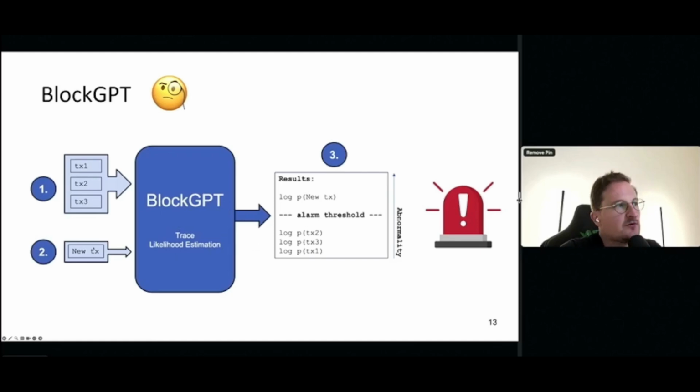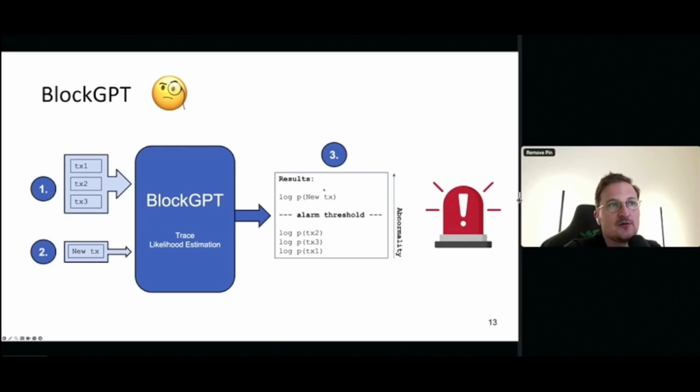And then what we can do is, given a new transaction, right? So once we train the model, we get a new transaction as input, and we can try to rank it, right? We can try to have some manual alarm threshold, and this is actually a parameter that will define your rates, your false positive rate in this intrusion detection system. So based on your appetite for false positives, you can be more or less lenient on the alarm threshold parameter.